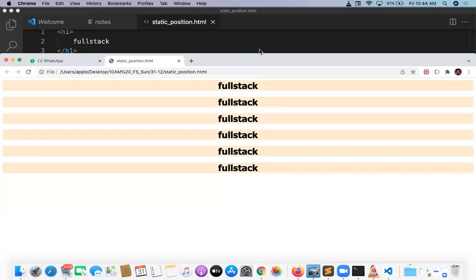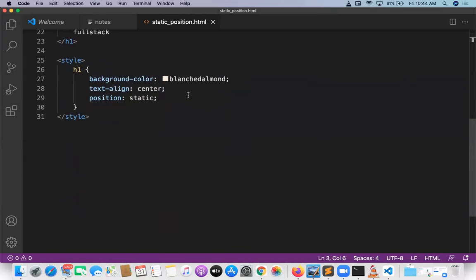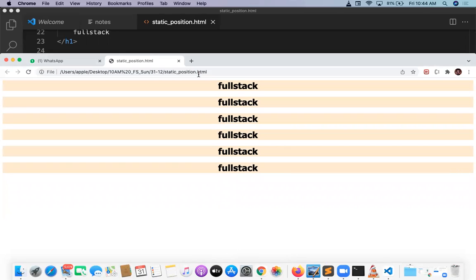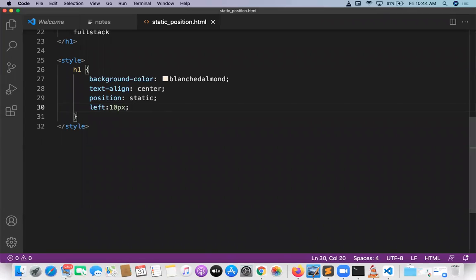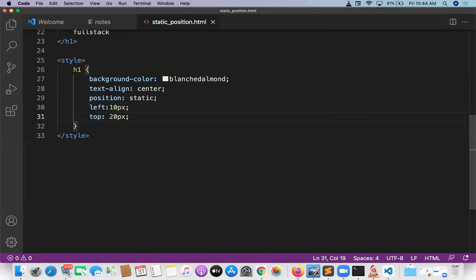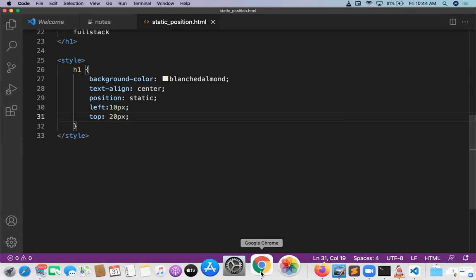And one more point I told you: there are multiple properties like the left value. For example, I want to move all H1s 10 pixels from the left side towards the right. So let's try the left 10 pixels, to see if it works or not. No, the left value will not work. The top value will not work, and the bottom value will not work. I'm giving top 20 pixels for all elements, and even top is not working.